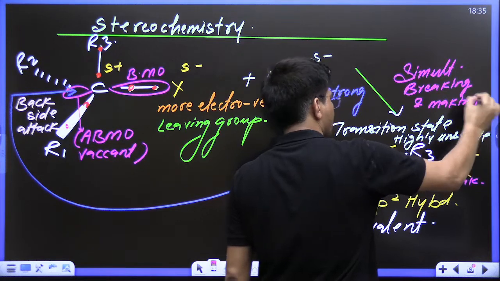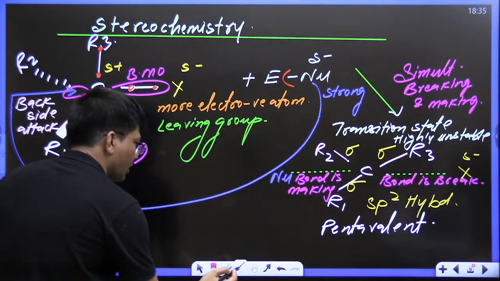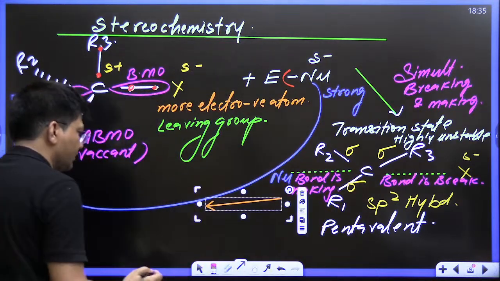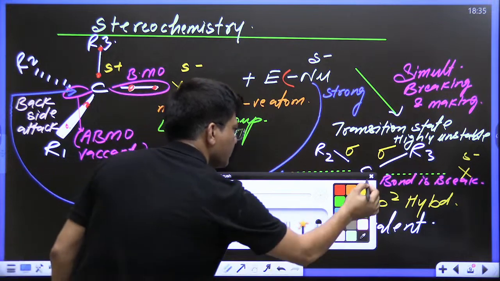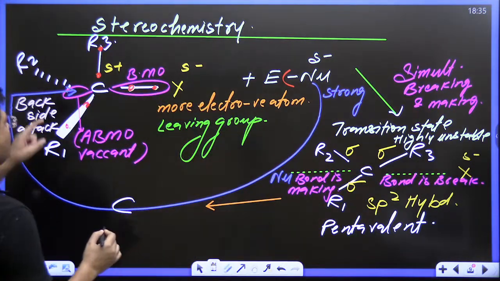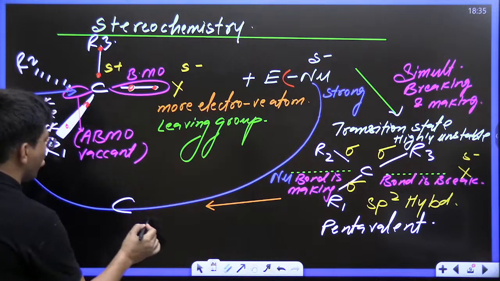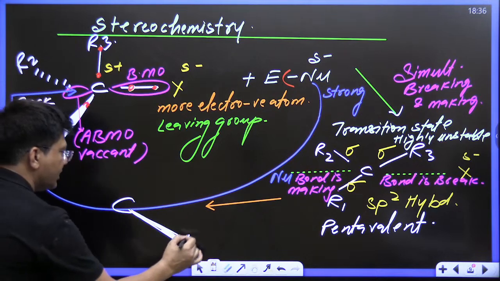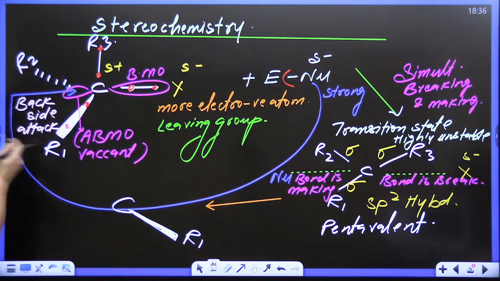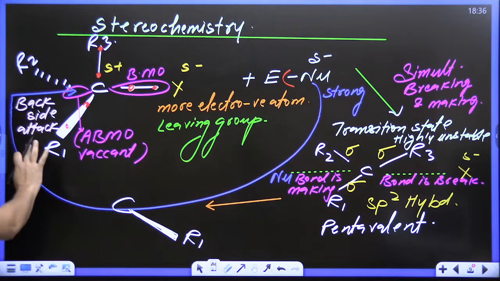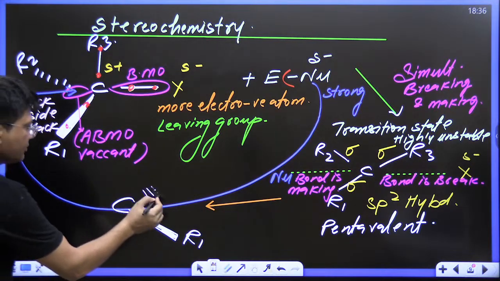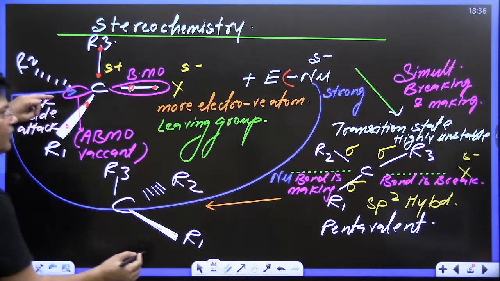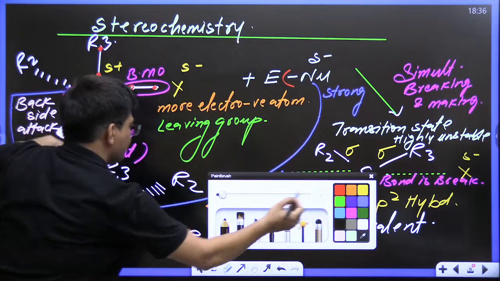Now, kids, try to understand what is going to happen now. Everyone see to it. In a short while, from the carbon, X has gone. This is R1 coming towards the observer side, but the side got changed. See, kids, this was on the left hand side or west side, but has gone to east side. This is your R2, this is your R3, and on the carbon, who has taken the entry?